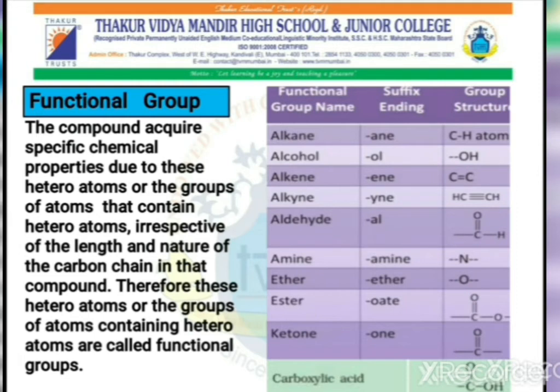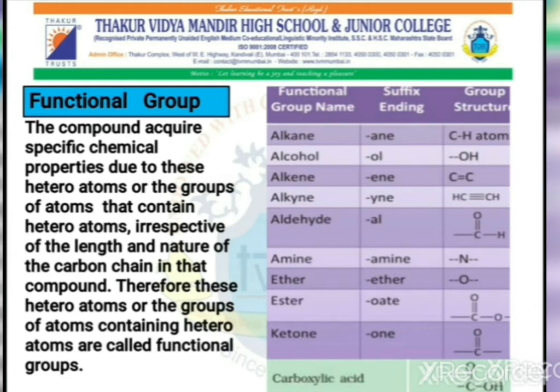If it is CHO, the compound is called aldehyde, or the suffix is changed to Al. If it is NH2, the suffix is changed to amine. If it is O, the suffix is changed to ether. If it is COO, it is changed to OAte.